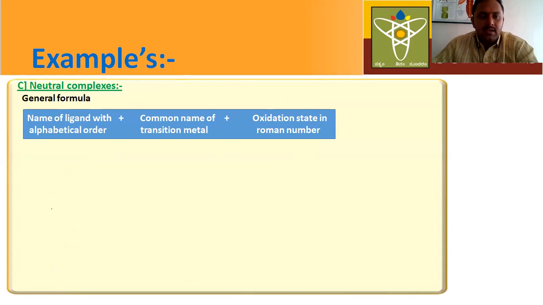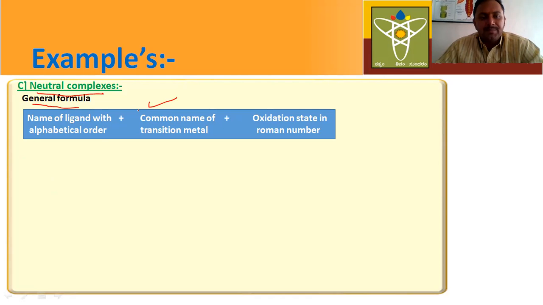Next, let us learn how to write IUPAC names for neutral complexes. Till now, we have learned how to write IUPAC names for anionic complexes and cationic complexes. Next, let us learn how to write IUPAC names for neutral complexes. So here, this is the neutral complexes. For neutral complexes also, there is a general formula.